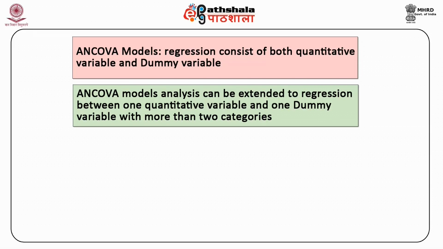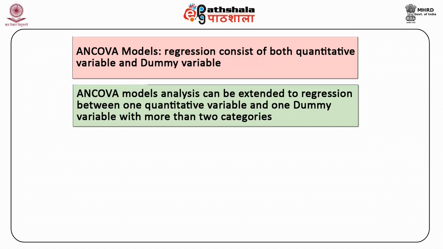Also, more than one quantitative as well as qualitative variable can be incorporated in the regression model, which will produce some interaction effects. Such interaction may not be simply additive but multiplicative as well. It can be between dummy variables as well as between dummy variable and quantitative variable.